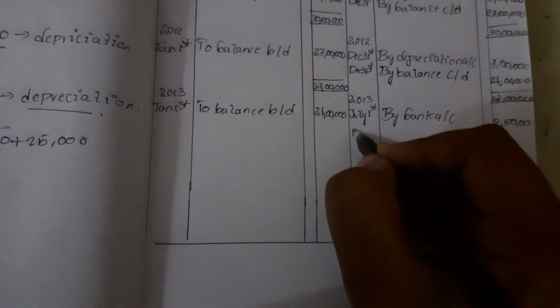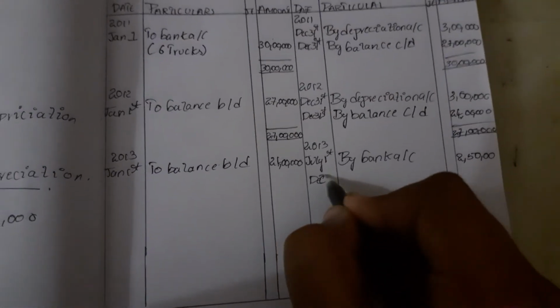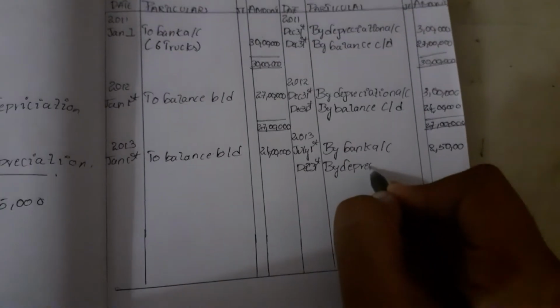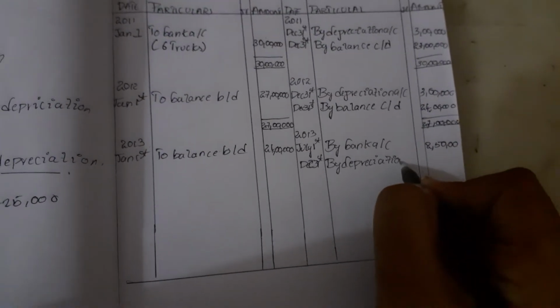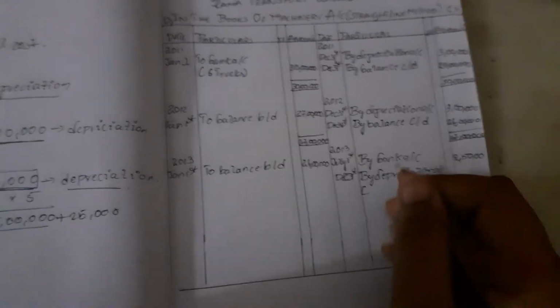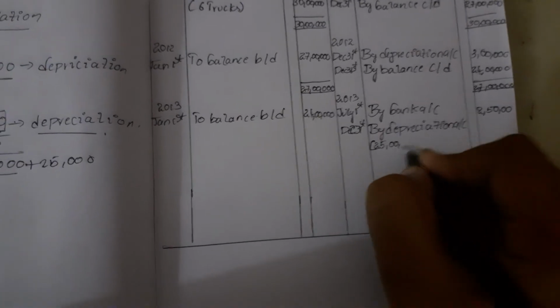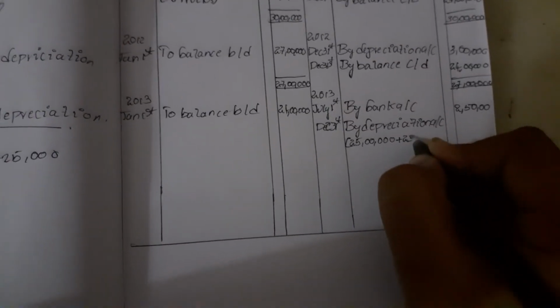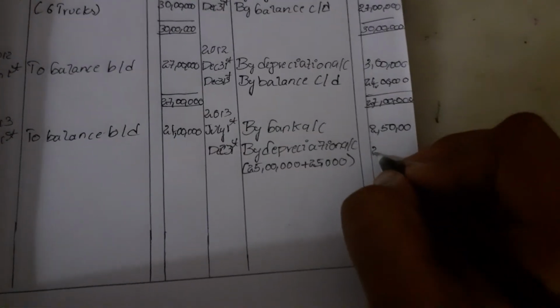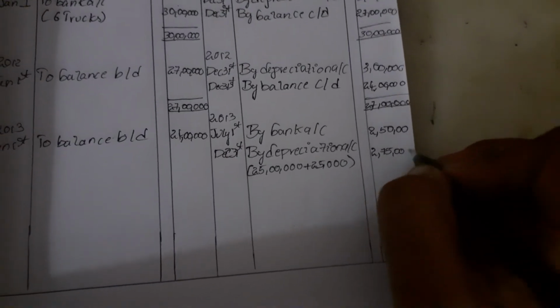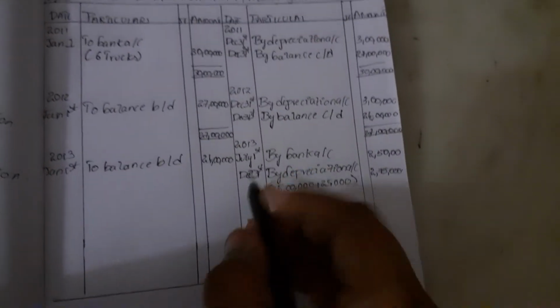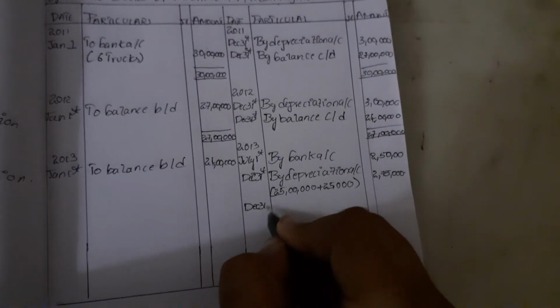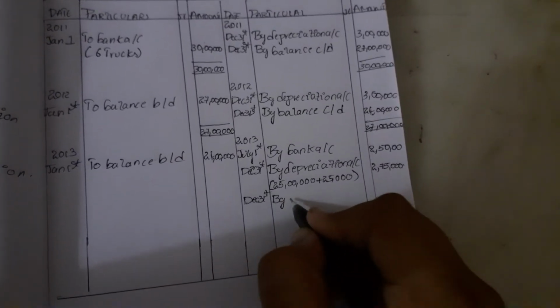Now December 31st by depreciation account. We'll write as we wrote here 25 lakhs plus 25,000. The answer will be 2,75,000. Now we have to calculate the profit or loss.